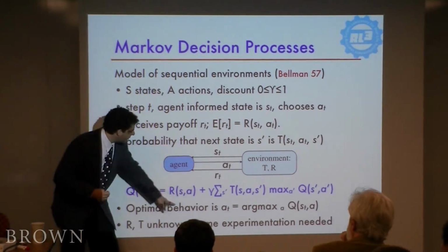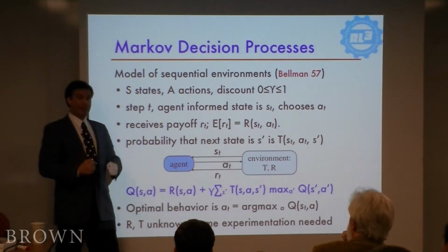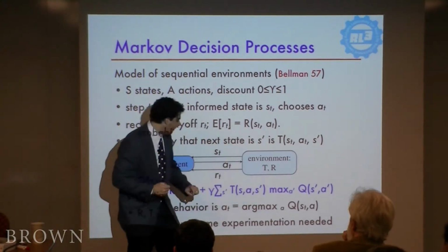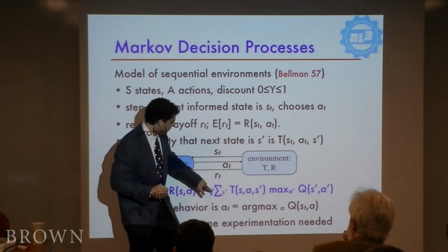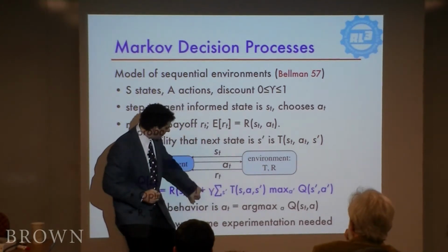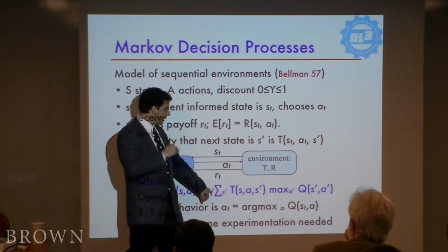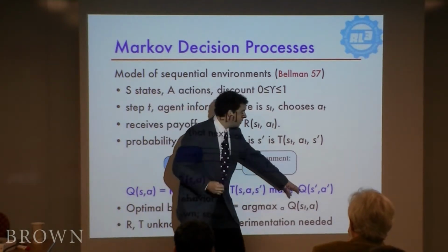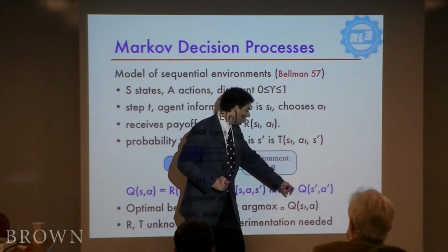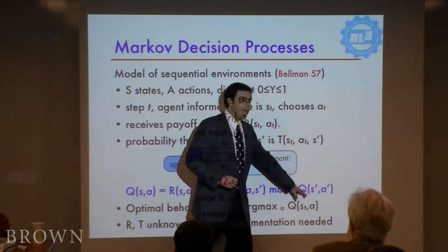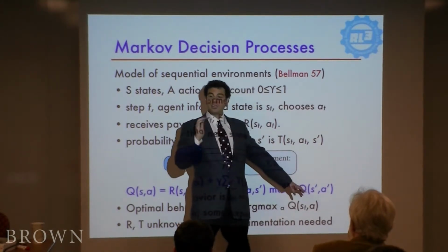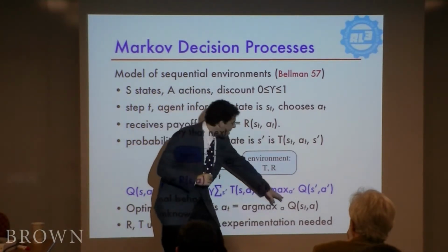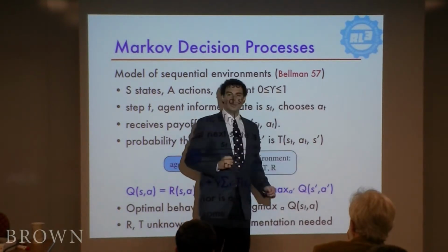Well, it gets whatever the immediate reward is for taking that action from that state, and then it makes the transition. Where does it end up? Well, it ends up in state S prime with probability T(S, A, S prime). So we're going to sum over all possible next states, weighted by their probability. We're going to discount it one step, geometrically, because it's one step in the future. And what does the agent do when it gets to that state S prime? Well, we're going to assume that it already knows this magical Q function, which says for the state that it's in, S prime, how good would it be to take each possible action as its first action, whichever one gives the highest expected reward, that's the one to take. So we're going to max over all possible next actions the Q value of those next actions.